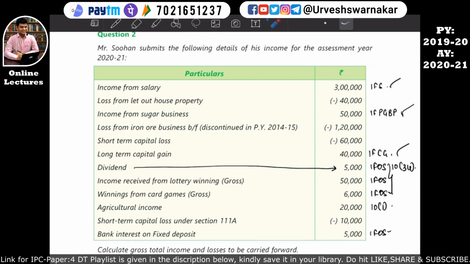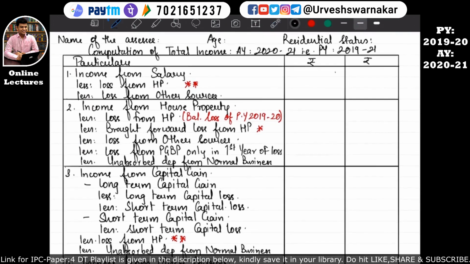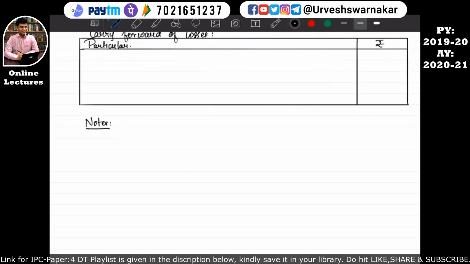Now let's start feeding the details in the format. Income from salary is how much? 3 lakh. So we'll come into our format and write here. Before writing any details we'll write the name of the assessee. The name of the assessee is Soham. Age is not given. Residential status we will assume resident and ordinary resident, and in the notes, I've kept a place for writing the notes. I'll write here note 1: it has been assumed that Mr. Soham, the assessee, is resident and ordinary resident. This much only we have to do.